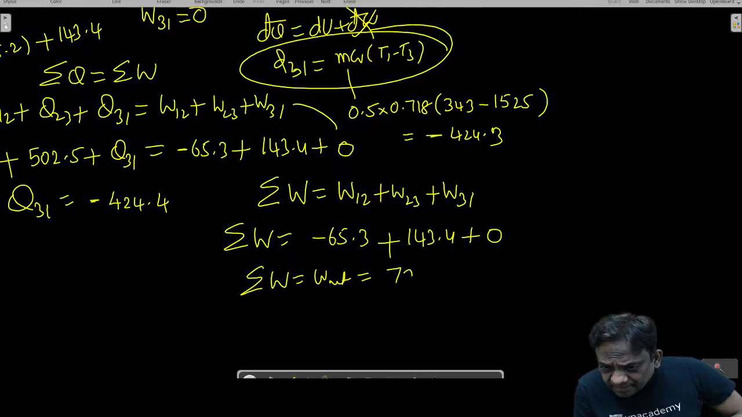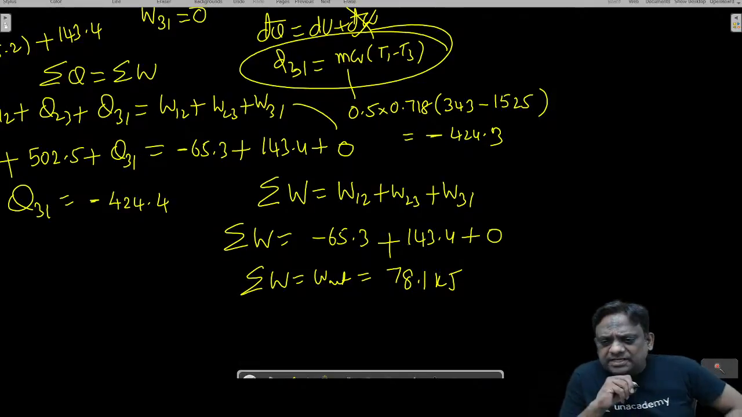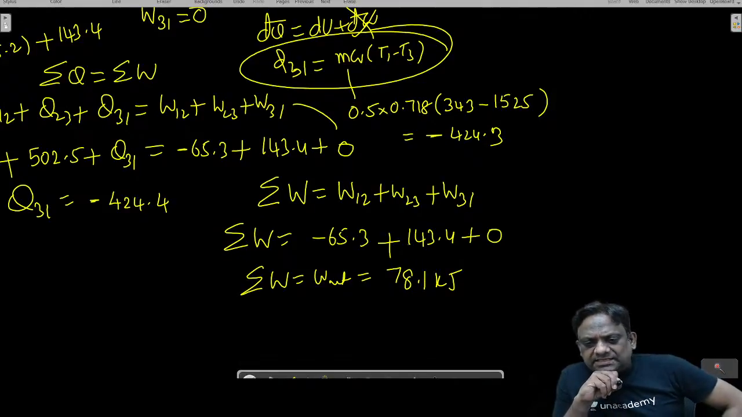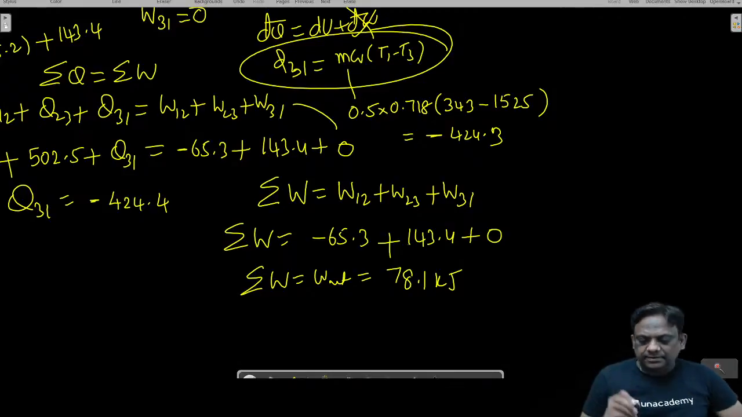Net work 78 point, is it correct? Someone cross check and give. Only Uma has given 78.1. Someone cross check. Wonderful. Net work.